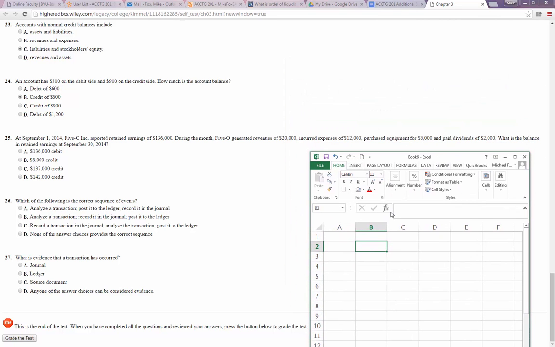All right, so at September 1st, they had retained earnings. That's the beginning retained earnings of $136,000.